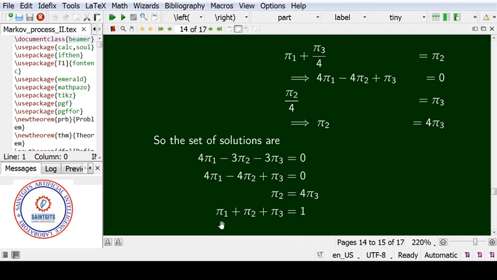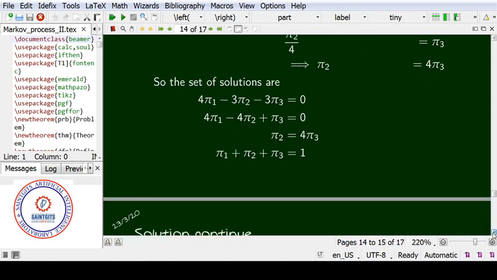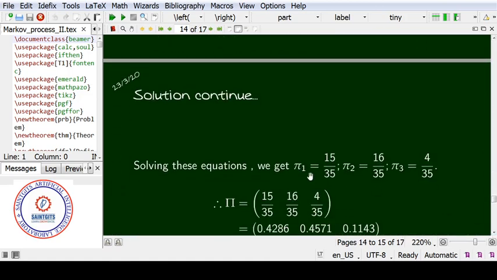So we have 4 equations, 3 equations from the matrix and 1 the normality condition. Using these 4 equations in 3 unknowns, we can solve like this. Pi 1 is equal to 15 by 35, pi 2 is equal to 16 by 35, and pi 3 is equal to 4 by 35. We should remember the total probability for pi, that is pi 1 plus pi 2 plus pi 3, should be 1. Here it is correct. 15 plus 16 plus 4 is equal to 35, and 35 by 35 is equal to 1.